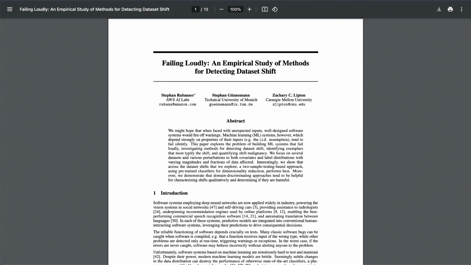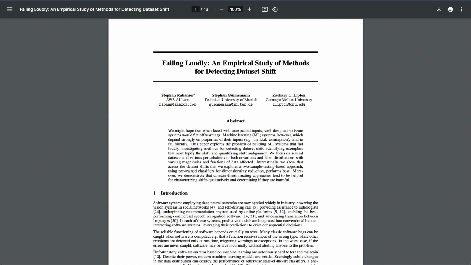I get it. But I'm still stuck on this idea of the model itself being the shift detector. How does that even work? Well, the key is in the model's output, those probabilities or predictions it generates. Let's say your model identifies cats and dogs in images. If it starts seeing a bunch of blurry pictures where it's less certain, maybe it gives a 50-50 chance of cat or dog, that could indicate a shift, even if it's still guessing correctly most of the time.